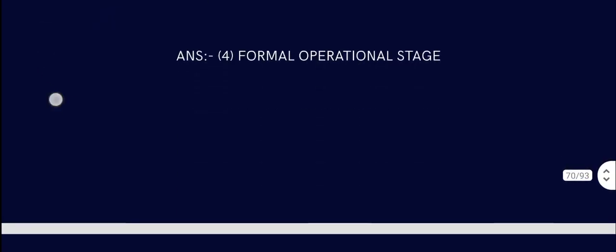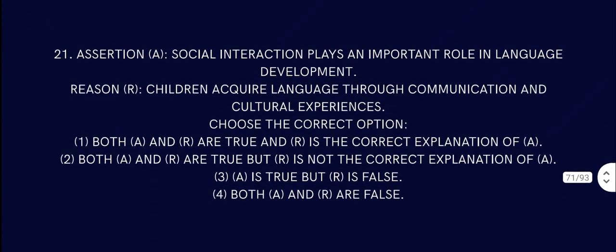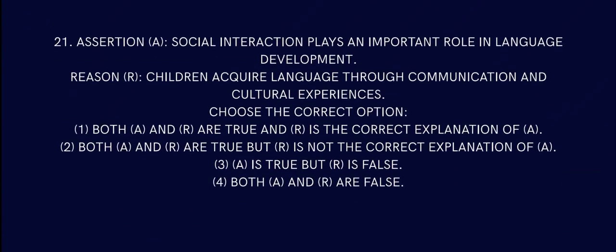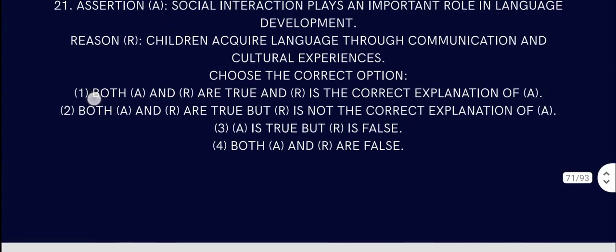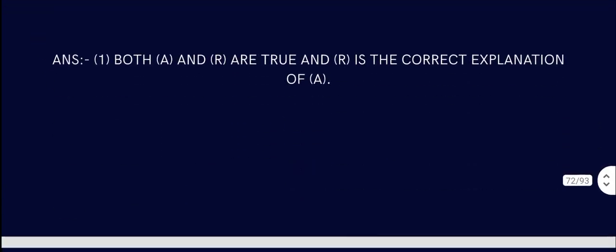That is a funny one. Question number 21. Assertion: social interaction plays an important role in language development. That is correct. Children acquire language through communication and cultural interaction. That is absolutely true. Even a kid starts learning his language from his mother. That is the immediate environment. Like an African child cannot learn to talk in French, that sort of thing. So both A and R are true, and R is the correct explanation of A.